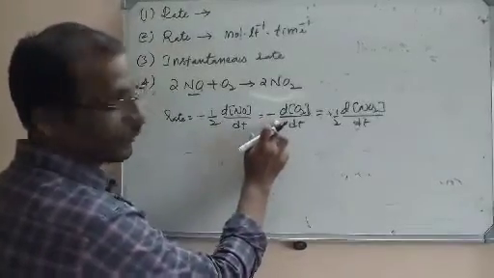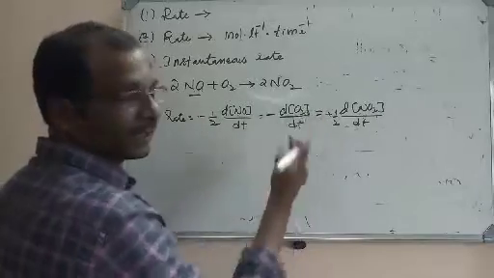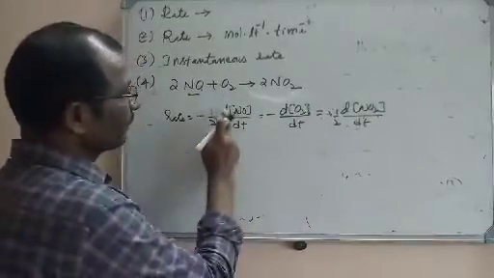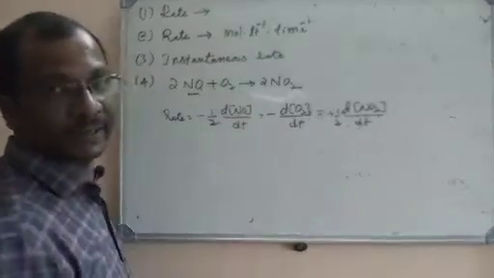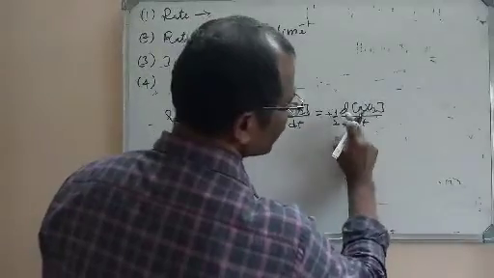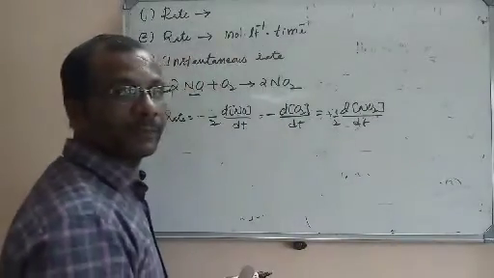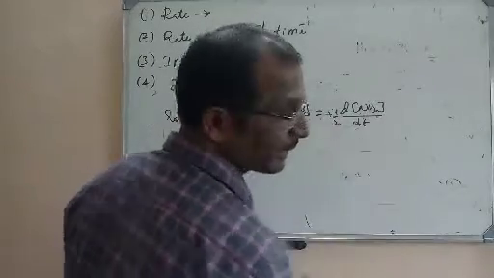If there is no coefficient, only one is there, then rate of disappearance is the same as rate. But if a coefficient is there, we have to leave that coefficient, and the remaining part is called the disappearance for a reactant. dNO2 by dt is called the rate of appearance. But rate means plus 1 by 2 into dNO2 by dt.